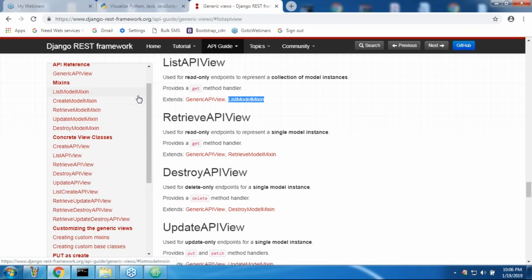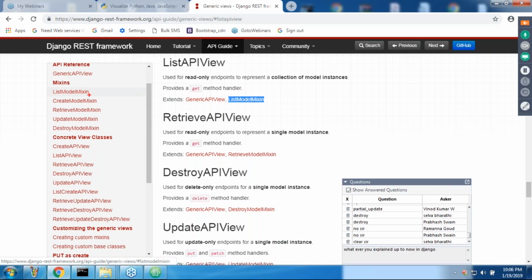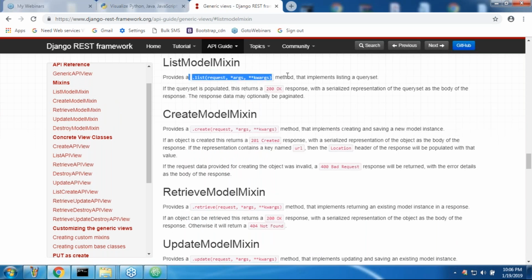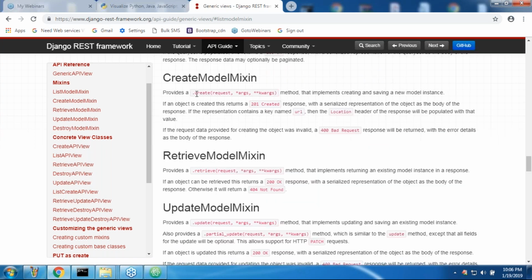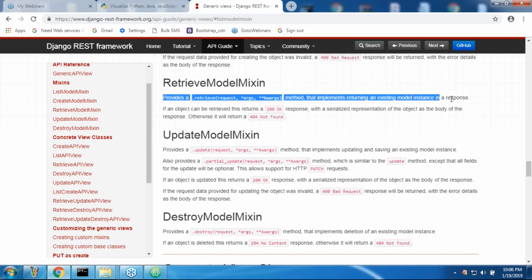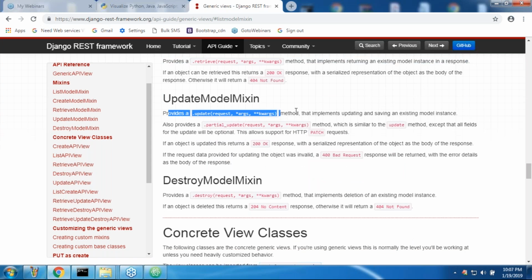If you observe the mixins, sir, how many mixins are there? List model mixin, create model mixin, retrieve, update, and then destroy model mixin. Now list model mixin provides a list method to implement listing a query set. Create model mixin provides a create method that implements creating and saving a new model instance. Next, retrieve provides a retrieve method. Update provides an update method to update and save an existing instance.